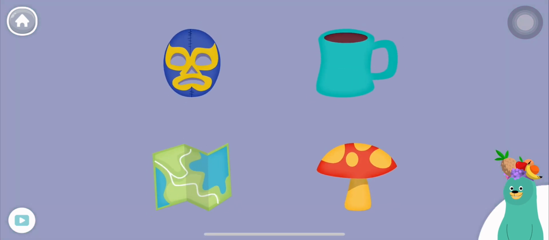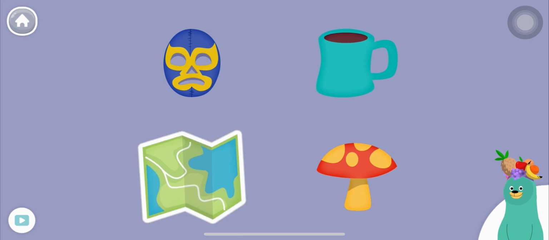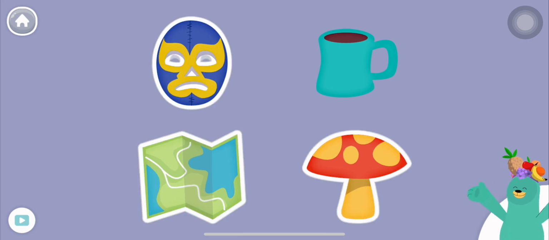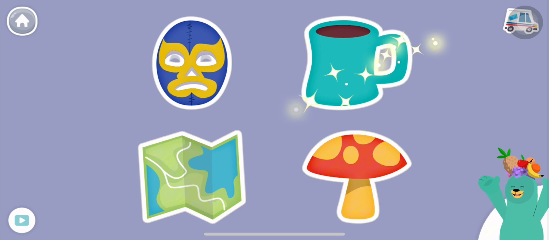All of these things start with the sound. Tap them all and listen to the sound at the beginning. Map, mask, mushroom, mug. Good thinking.